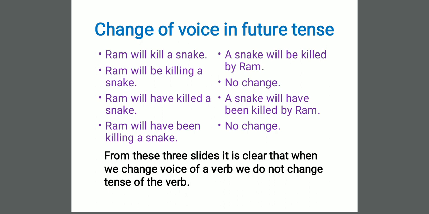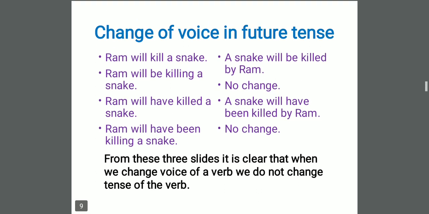Our active voice was in present tense, and our passive voice is also in... Sorry, dear students. Ram will kill a snake was in future indefinite tense. And our passive voice, a snake will be killed by Ram, is also in future indefinite tense. Means when we are changing the voice of a verb, we are not changing the tense of the verb. Voice from active to passive is changed, but its tense will be the same.